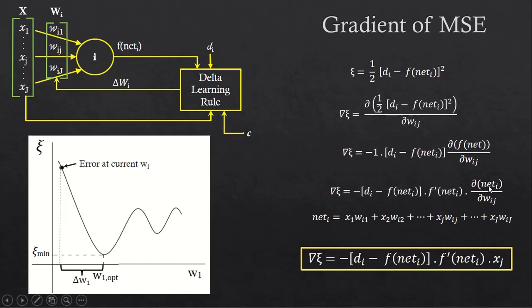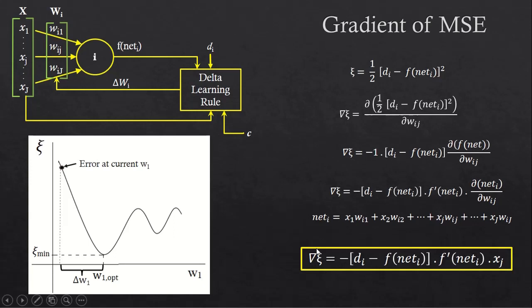The chain rule. We know that net I is equal to x1 into wi1 plus x2 into wi2 and so on. The partial derivative of this with respect to wij will lead to all the terms equal to 0 except this term, which will give xj as the result of differentiation.